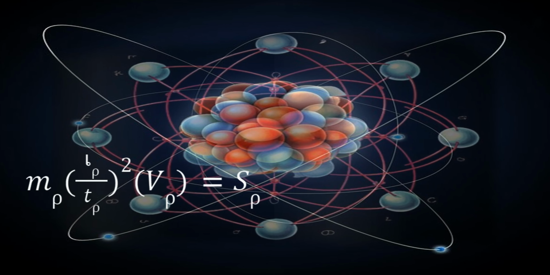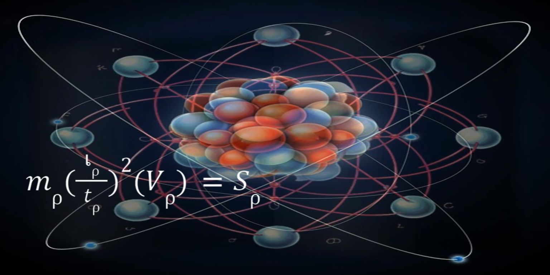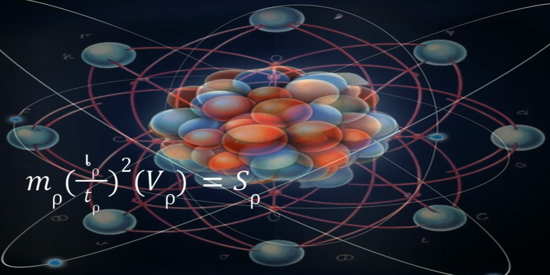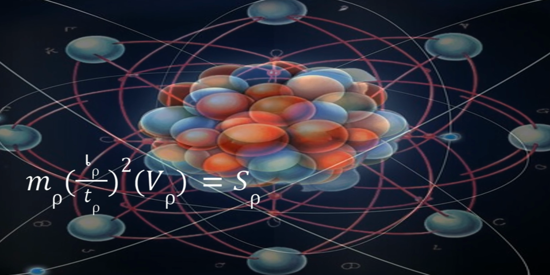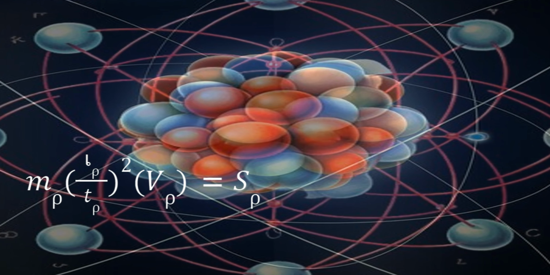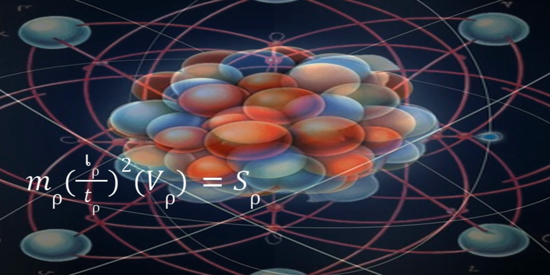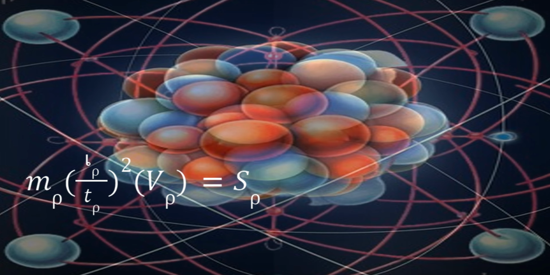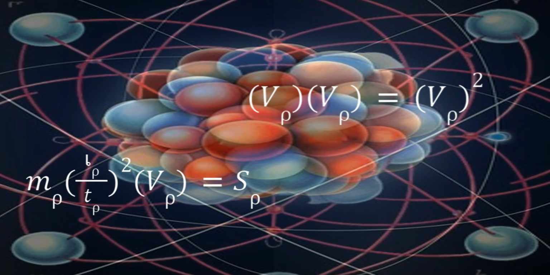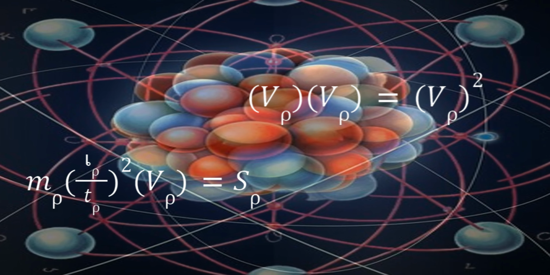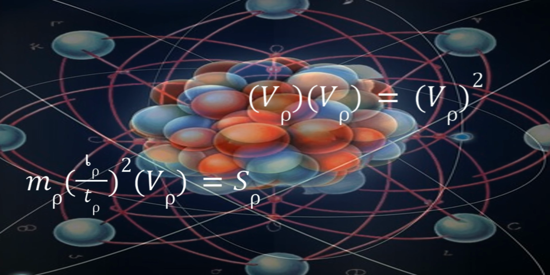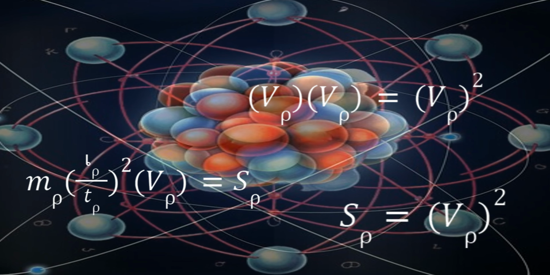M rho into L rho divided by T rho the whole square into V rho equals S rho. This equation states that the product of energy and volume at the Planck scale is creating the Planck spacetime, S rho. This equation is giving us the idea of Planck spacetime concerning the Planck energy, but I am looking for an equation that relates the spacetime with the dimensions of volume. So volume is calculated as a form of energy as I described in the above equations. This equation can be represented as follows: V rho into V rho equals V rho square, or S rho equals V rho square.